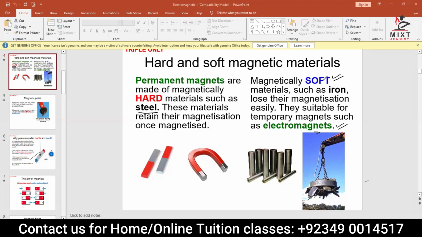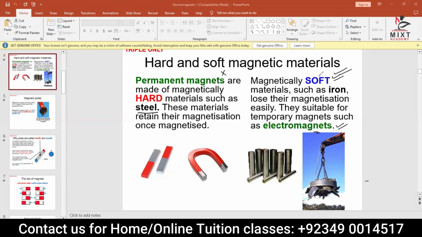On the other side, if you use a permanent magnet, once the electricity passes through it, it will become a magnet and will not be demagnetized even if the electricity is removed. So that's the reason we don't use them in our devices.